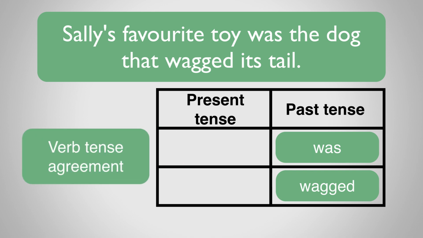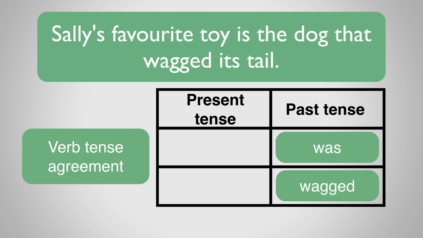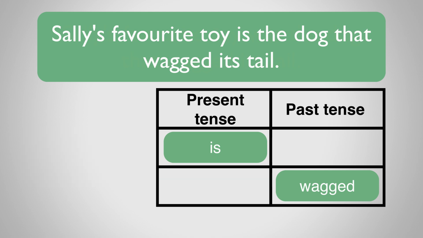Now let's change the tense of one of the verbs. Sally's favourite toy is the dog that wagged its tail. The verb was has been changed to is, so now the sentence has one verb in the present tense and one verb in the past tense. As a result, the meaning of this sentence is slightly different.